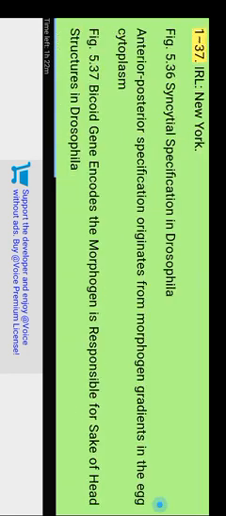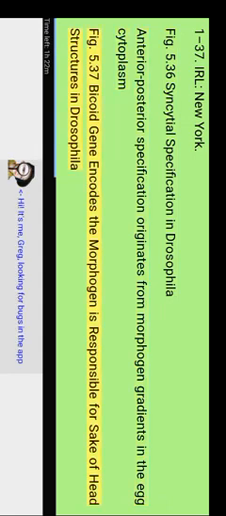Table 5.5 Maternal effect genes that establish the anterior posterior polarity of the Drosophila embryo. Source: K.D. Anderson. 1989. In Genes and Embryos, Frontiers in Molecular Biology Series. D.M. Glover and B.T. Haynes, eds. pp. 1-37. IRL, New York. Figure 5.36 Syncytial specification in Drosophila. Anterior posterior specification originates from morphogen gradients in the egg cytoplasm. Figure 5.37 The bicoid gene encodes the morphogen responsible for head structures in Drosophila.